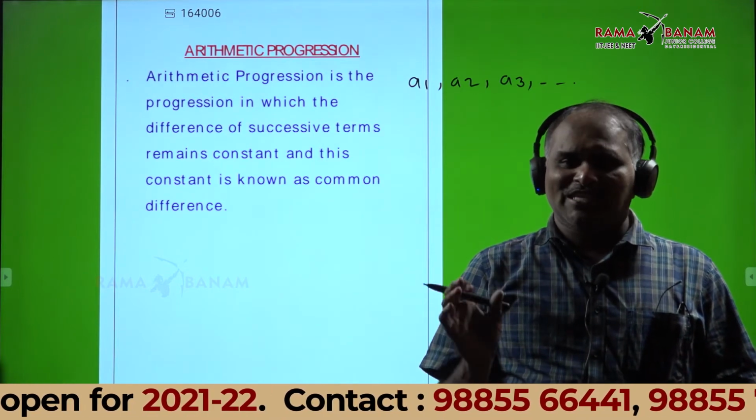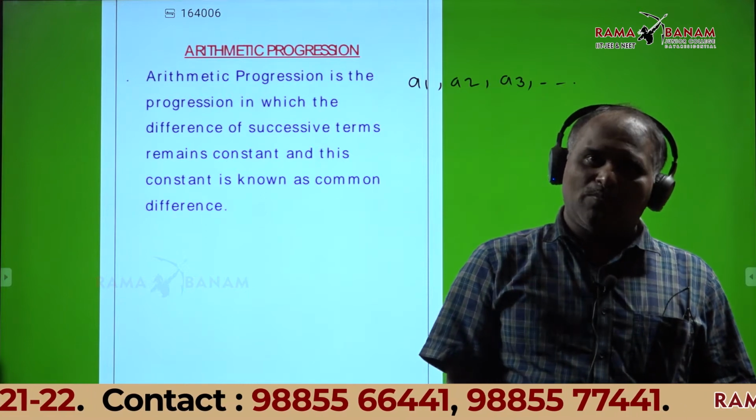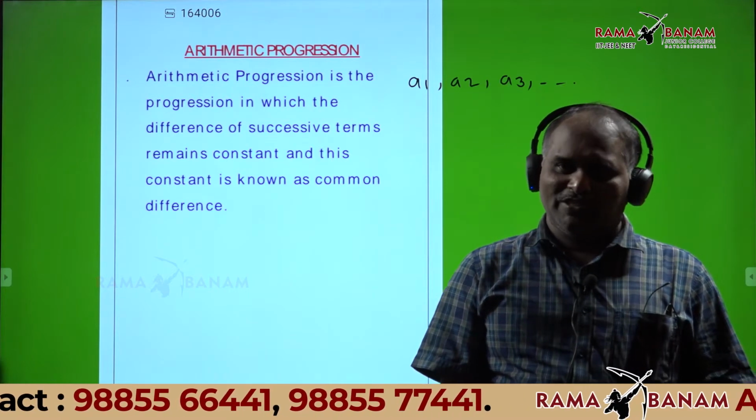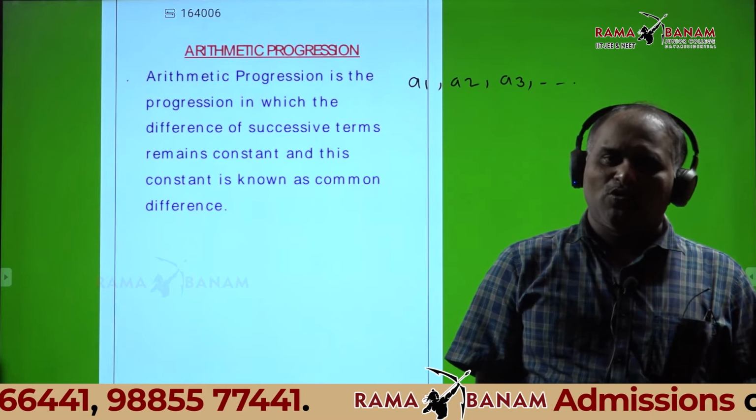That sequence is called an arithmetic progression.